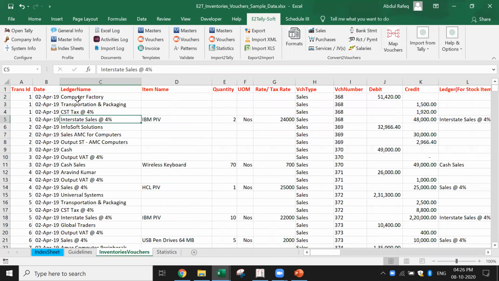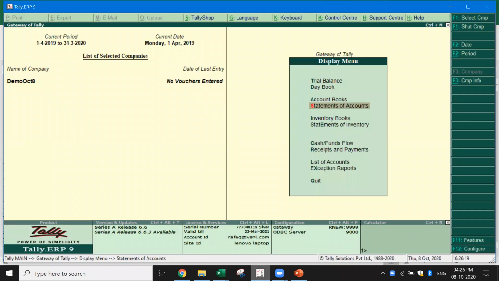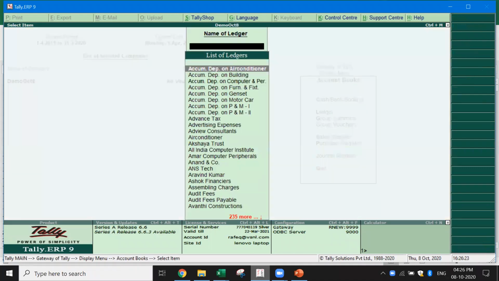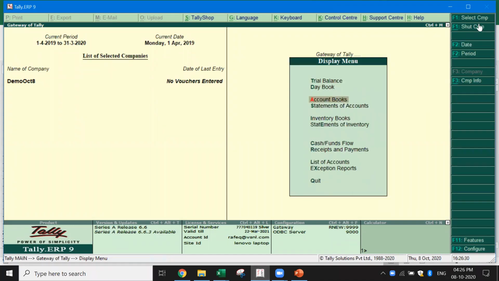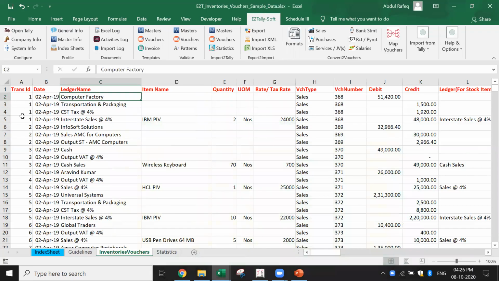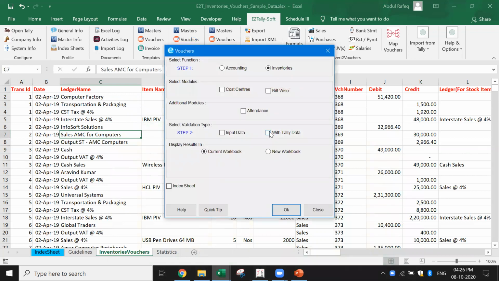I've saved this. When I say validate, it should be able to tell me. Now let me go to Tally and see whether the computer factory is available. When I go to the list, computer factory, there's no computer factory here. Now let's see, when I want to import, validate, what does it say? I'm going to say validate vouchers with Tally data. Now it's going to do the validation.